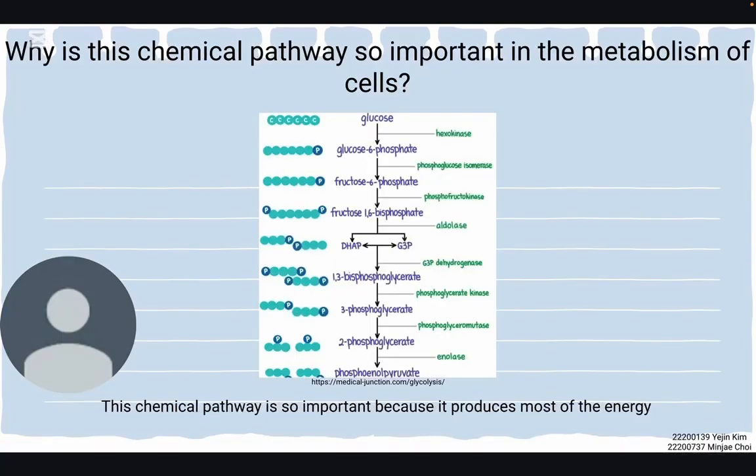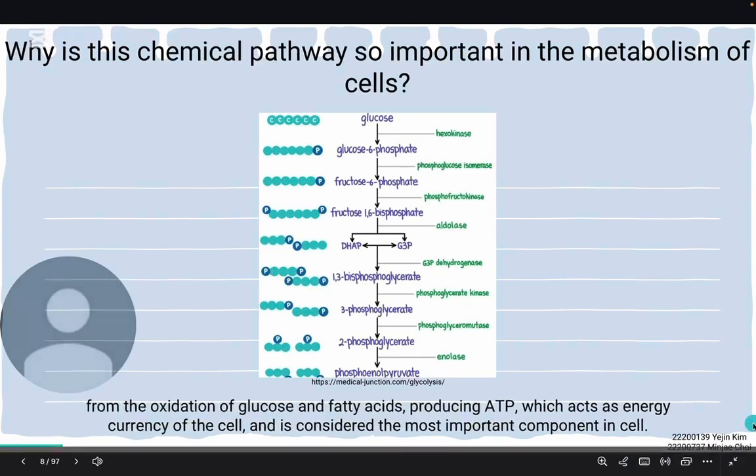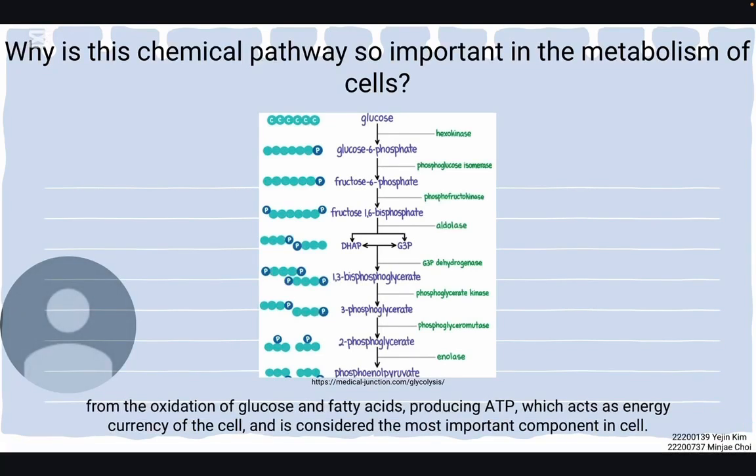And why is this chemical pathway so important in the metabolism of cells? It is because it produces most of the energy from the oxidation of glucose and fatty acids, producing ATP, which acts as the energy currency of the cell, and it is considered the most important component in the cell.